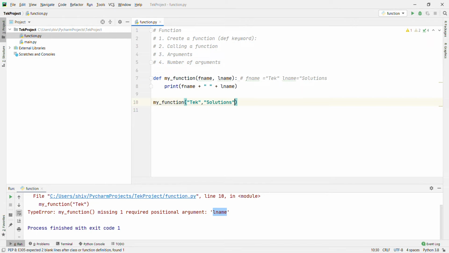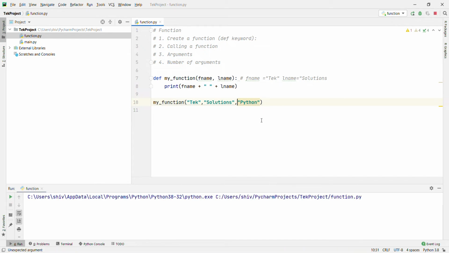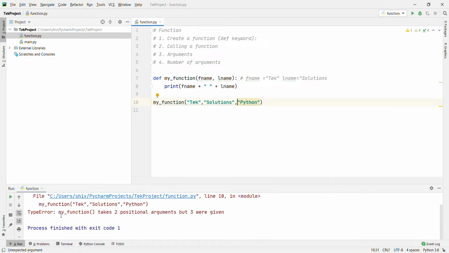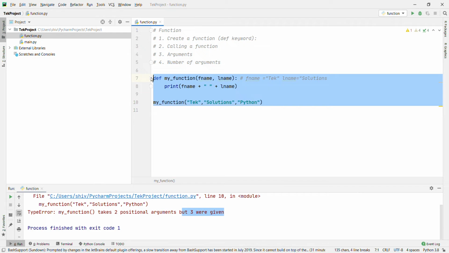Solution and Python. Now it is expecting 2 parameters, but we are giving 3, so it will also give an error. What it is saying is my function takes 2 positional arguments but 3 were given. This is clear now. Now we'll go with the fifth one.